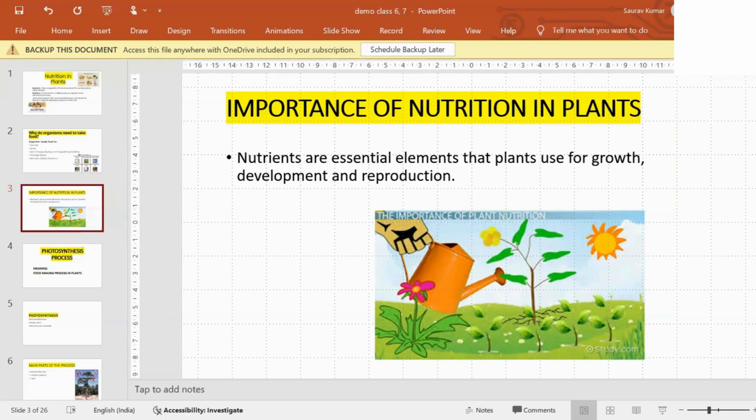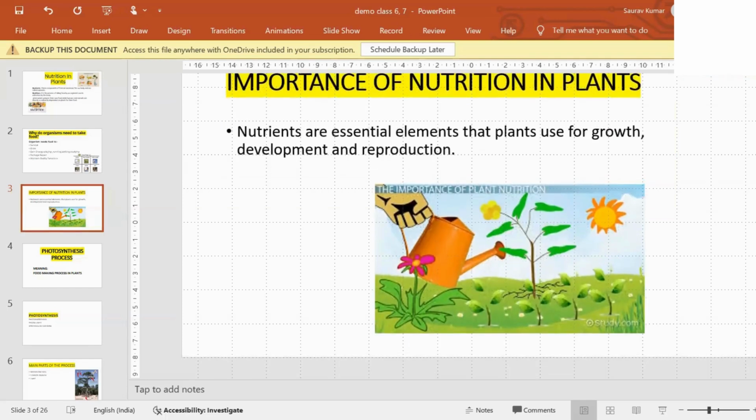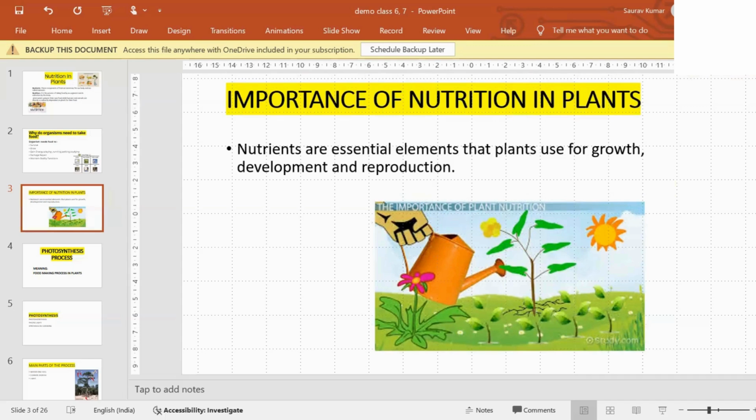For example, if we are putting a seed in the soil. In this photograph, in this picture, you can easily see there is a plant, like when we buy a small plant. Okay, if we are not giving that plant proper nutrition, it will not grow. If we are just putting the plant inside our home and we are not giving it water, it will not grow. For the growth of the plant, it needs water, it needs sunlight, everything it needs.